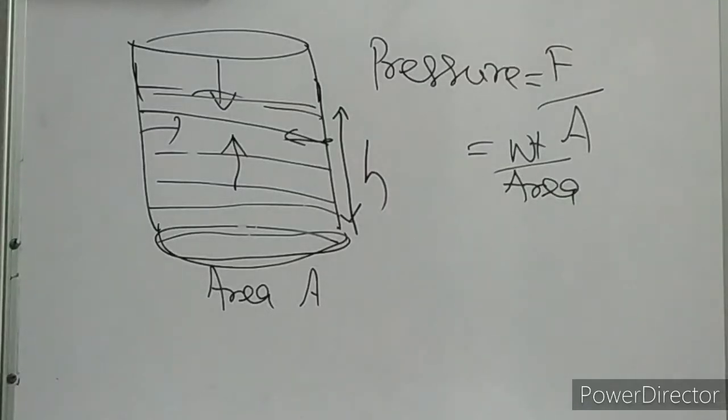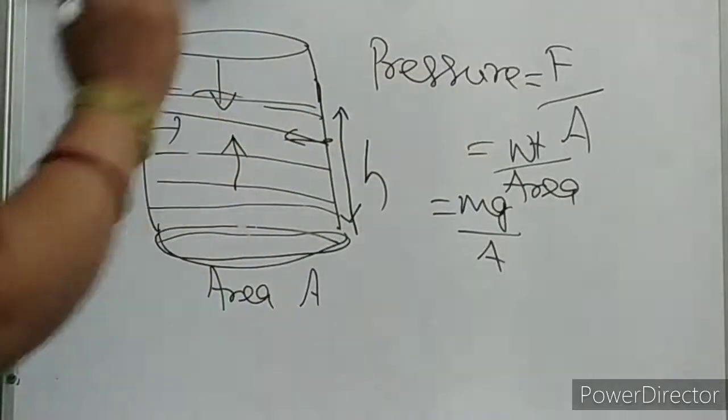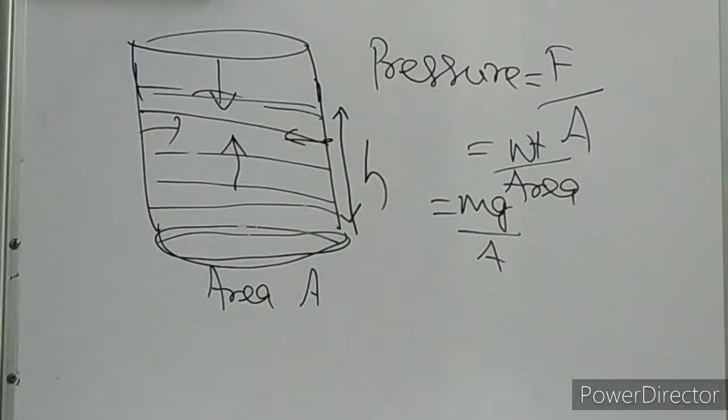What is weight then? mg, you know. Suppose the area is A. Clear? Then what is this m? We don't know the mass of the liquid. Let us take that this liquid has some density, children. I think everybody knows what density is. With that thought, I am describing this. What is density?